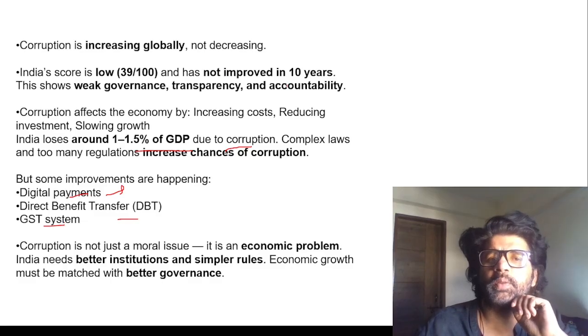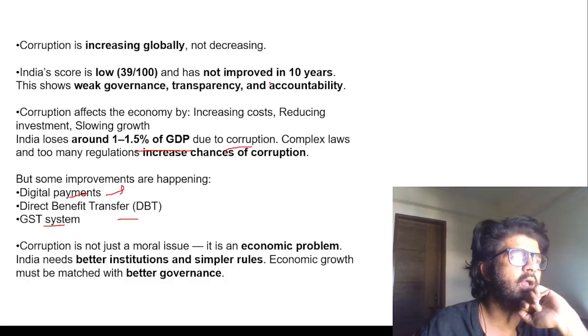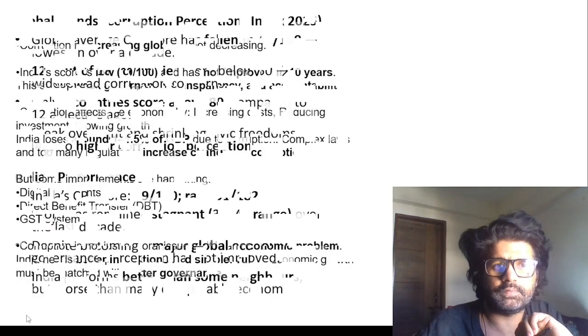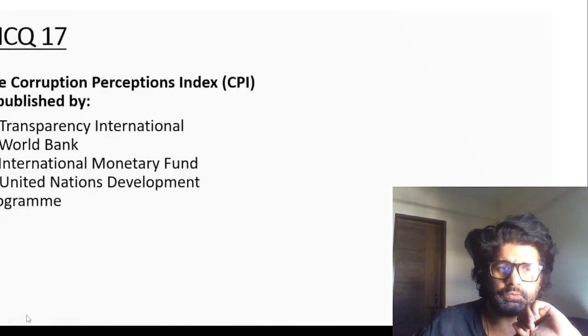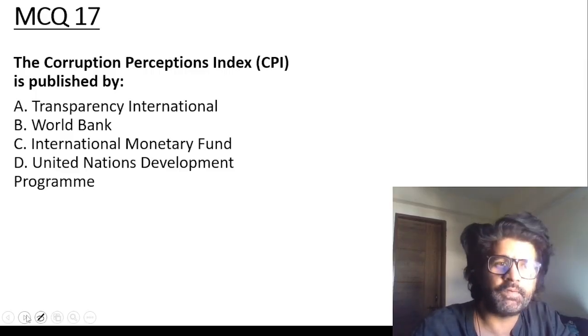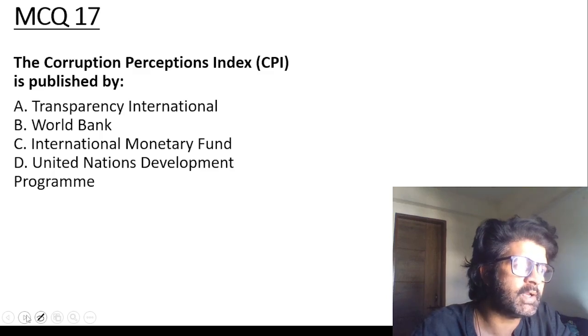India's score is low and has not improved in 10 years. During this Amrit Kal, we have not done any Amrit Kal related work when it comes to corruption. Corruption is still a norm. So yeah, a lot to do. Just like Modi sir has removed Delhi pollution and all, same way we want Modi sir to remove corruption. So vote for him, guys. Please bring him to power.